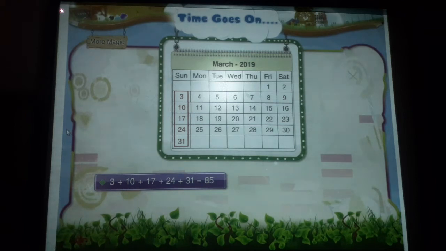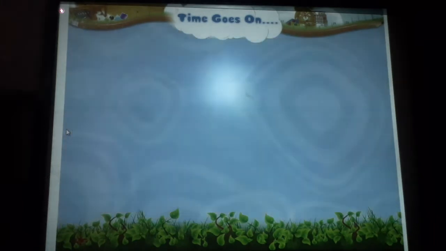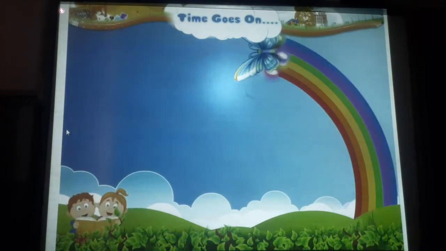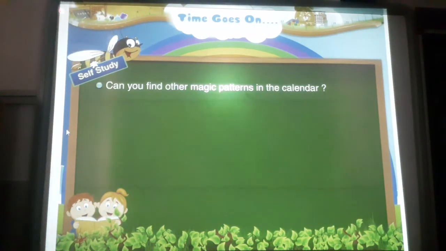The number which is exactly in between these numbers is 17. 17 into 5 is equal to 85. This magic works for other lines which have 5 numbers. Can you find other magic patterns in the calendar?